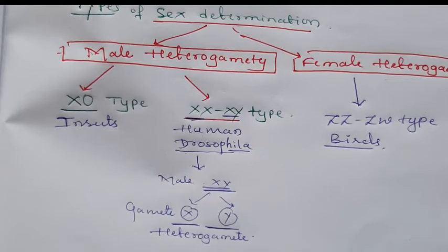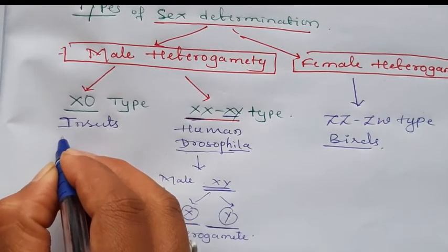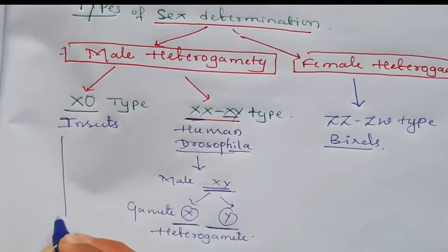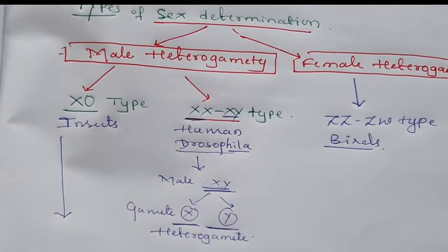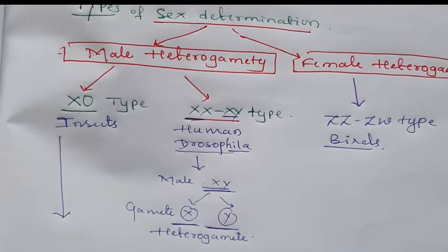Okay. Then we can discuss the insects now. In your NCERT book, for male heterogamety the example given for insects is, sorry, not Drosophila, the grasshopper is the example.